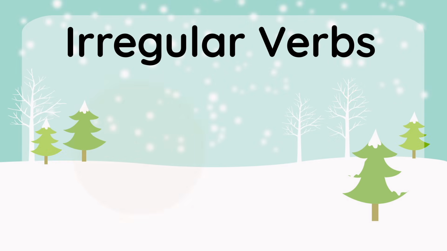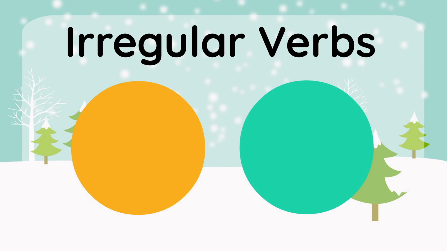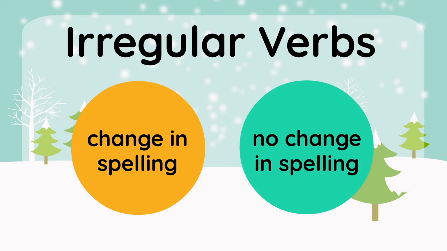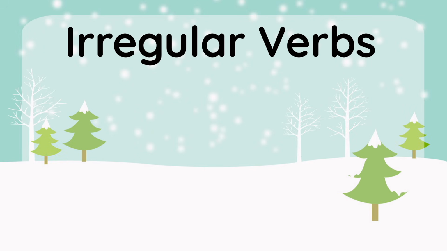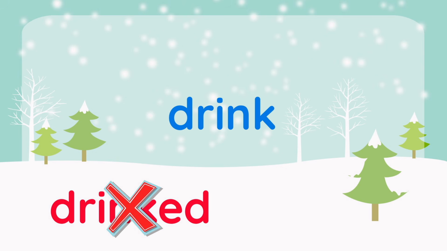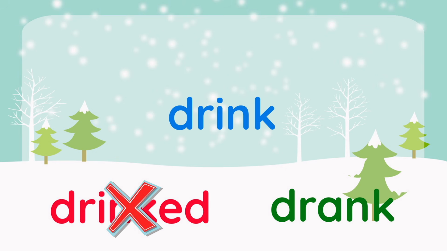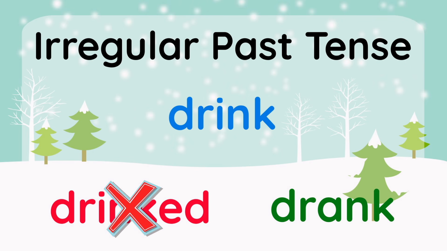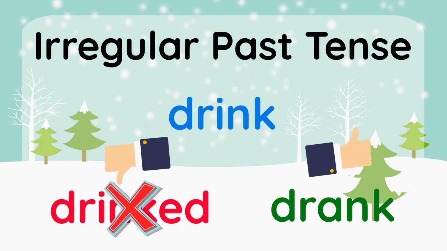In this video, we will look at two types of irregular verbs, those that change in spelling and those that do not change in spelling at all. Here are some common irregular verbs where you have to change the spelling when using them in past tense. Yes, sometimes you can't just put a D at the end. You have to change the entire word. That is called the irregular past tense because there is nothing regular about that. Drink is not drinked. It becomes drank.